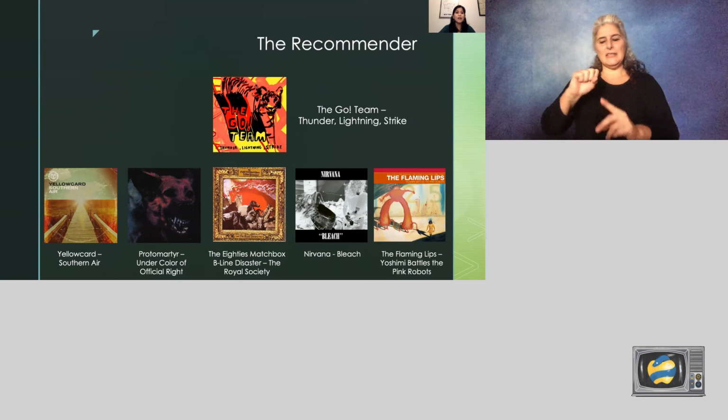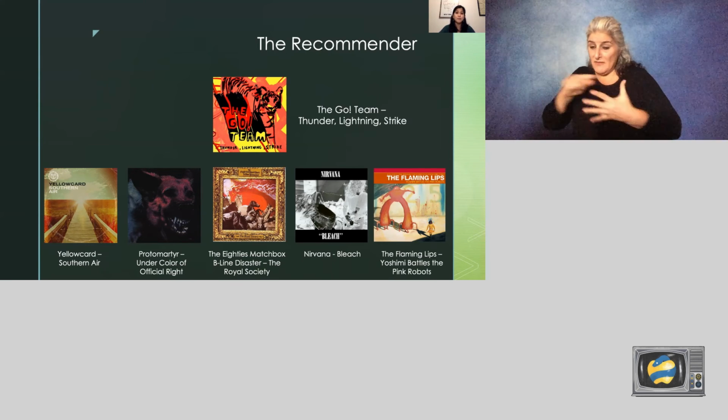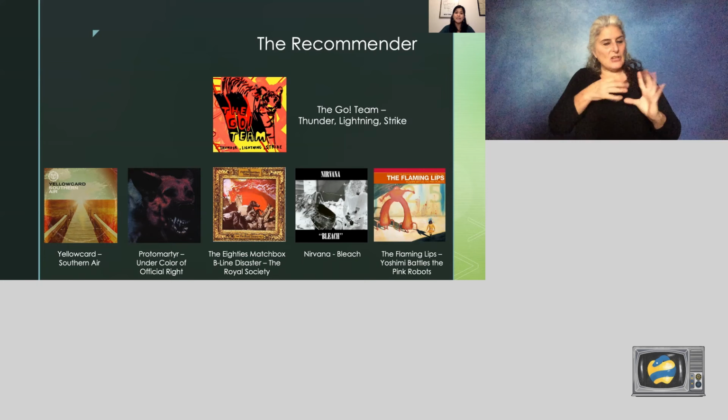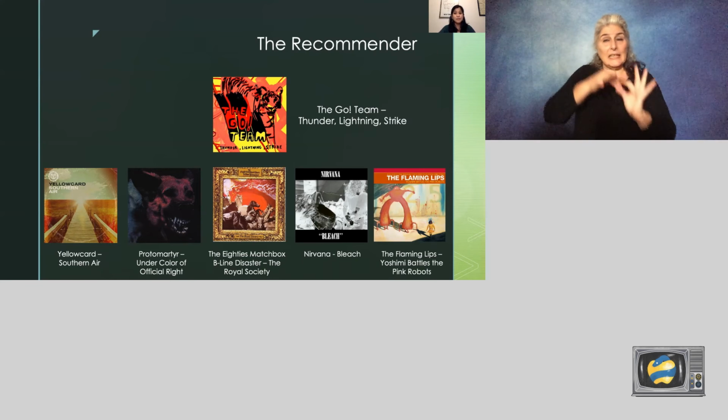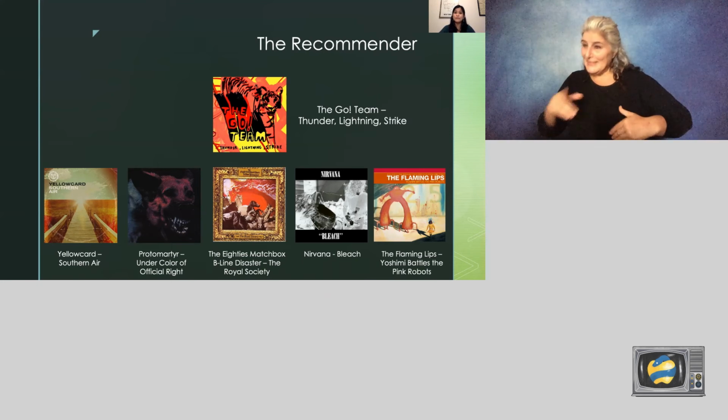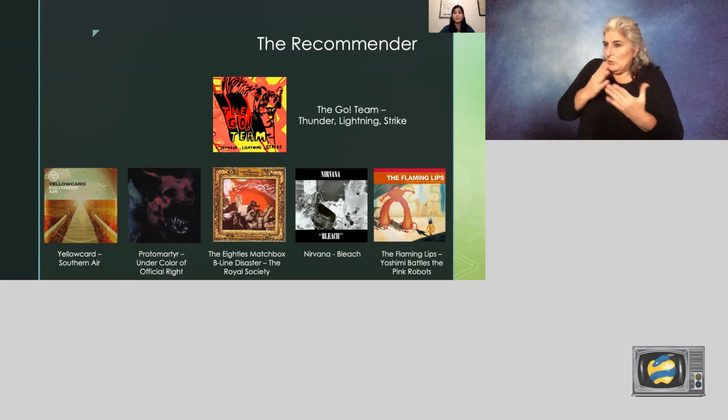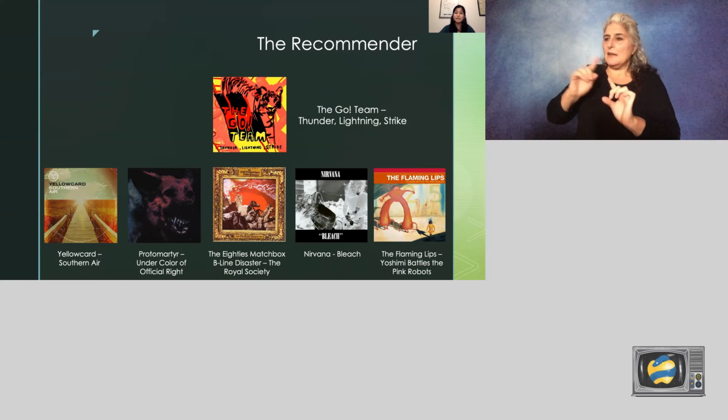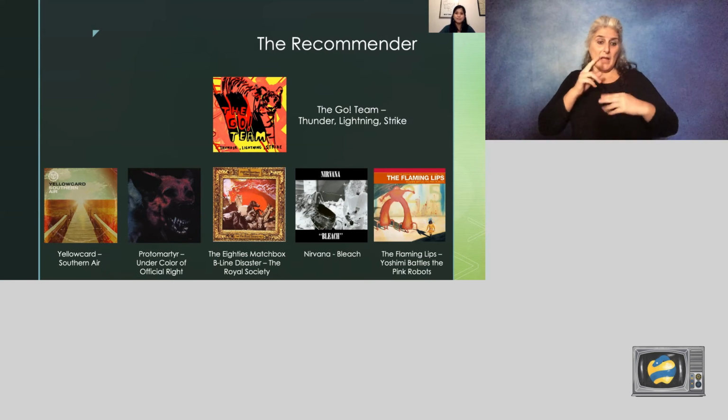Having listened to all 5 of these albums, I find that there are many parallels between each of them and Thunder, Lightning, Strike. I'm not a music critic, so again, I lack some of the language to describe just how these albums are similar to each other. But personally, I think the recommender works well for such a varied reference album.